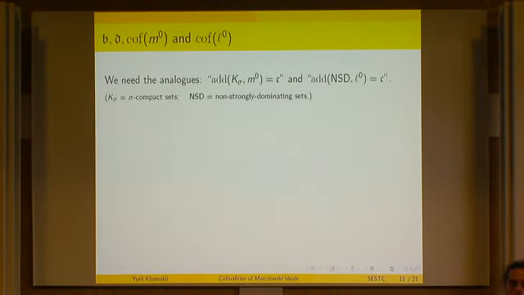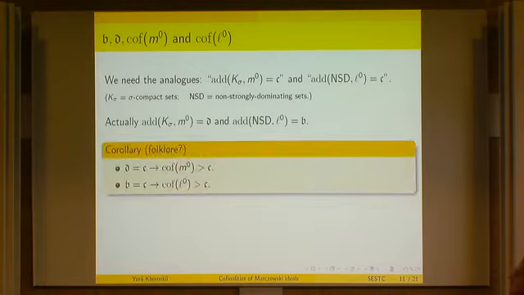Which means that if we want to do an analogy for Miller and Laver, we need the additivity of this sigma ideal, the Miller ideal, to be continuum, and for Laver we need this non-strongly dominating ideal. And actually, this one is equal to d, the dominating number, that one equals b, the bounding number, and therefore if d equals c, then the cofinality of the Miller ideal is above c, and likewise if b equals c.